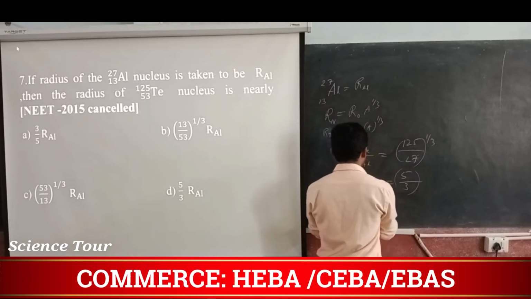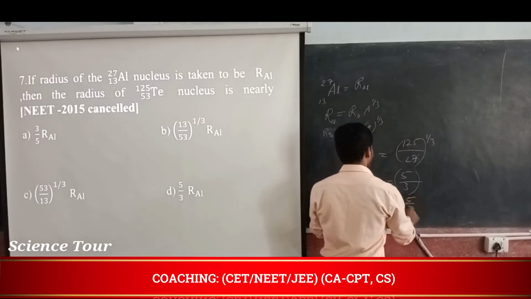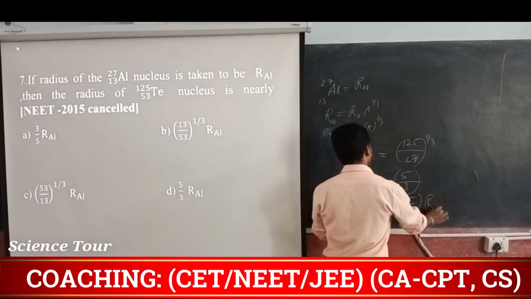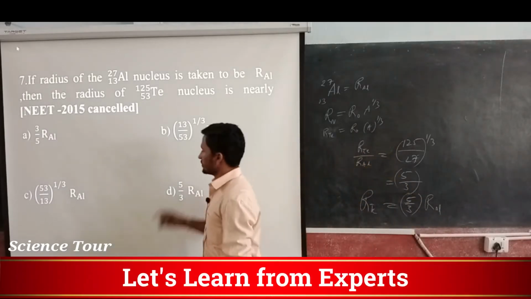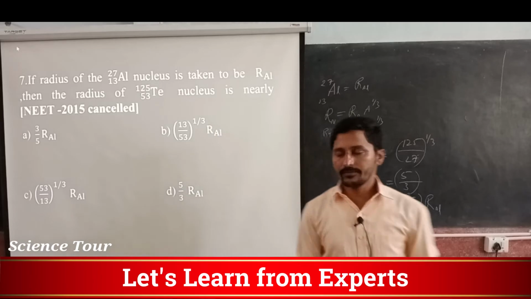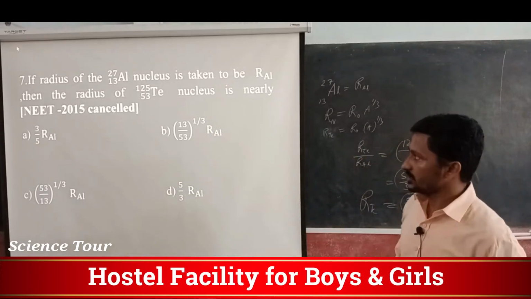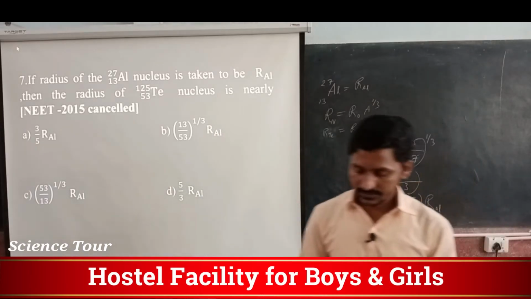So the tellurium radius is 5 by 3 times the radius of aluminium, and that is why the option is the fourth option.